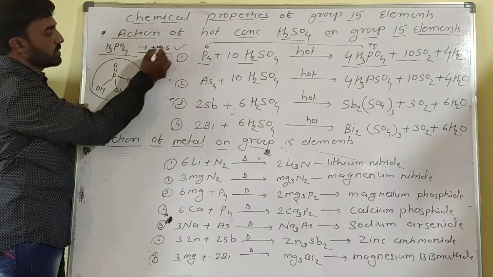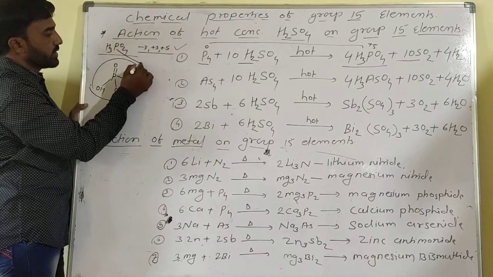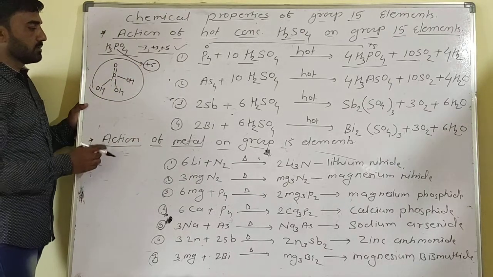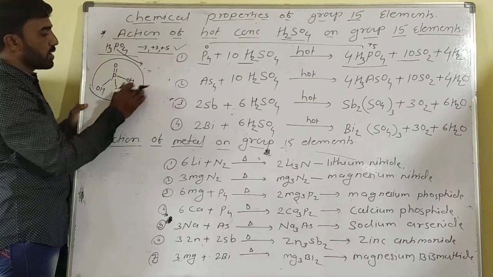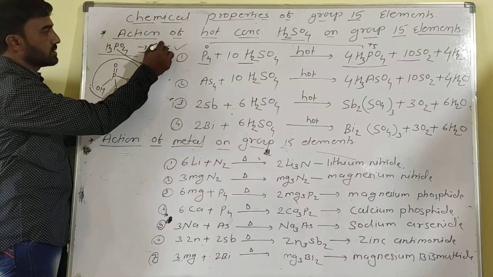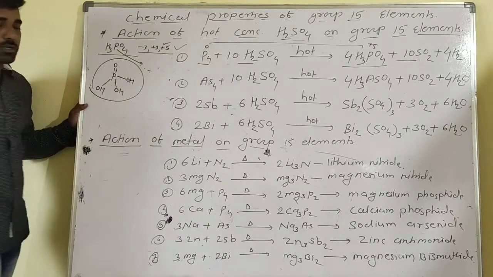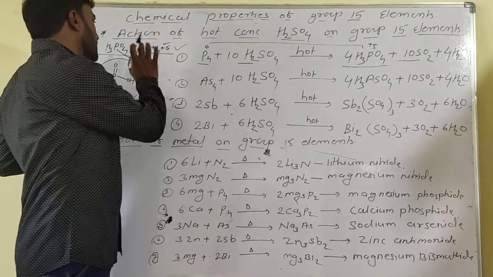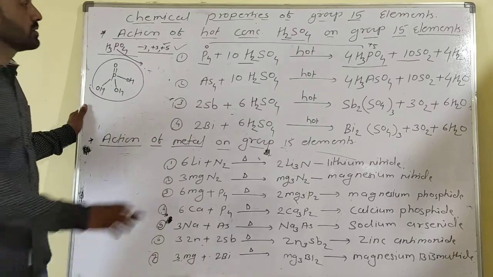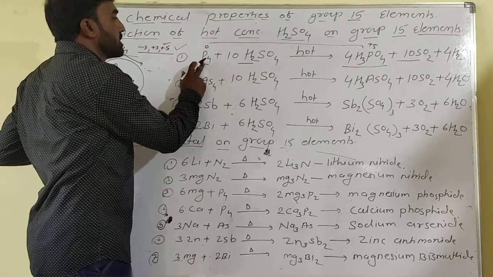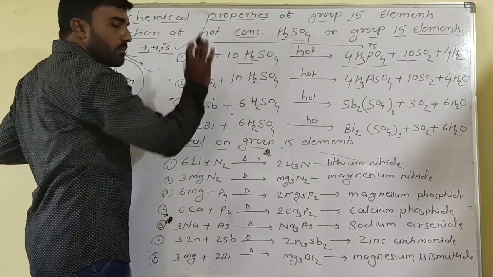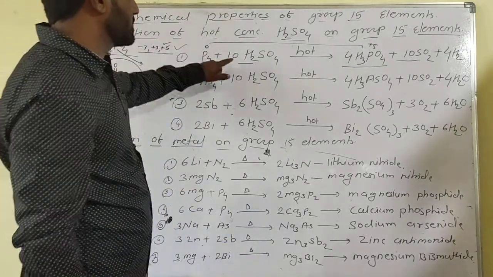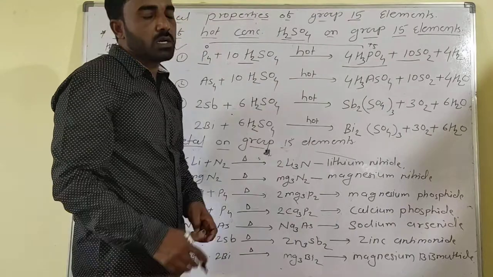That means in H3PO4 phosphorus is in the +5 oxidation state, forming five bonds. That's why some compounds form with +5, some with +3, some with -3. So in the chemical properties, tetraatomic phosphorus reacts with sulfuric acid to give this compound.